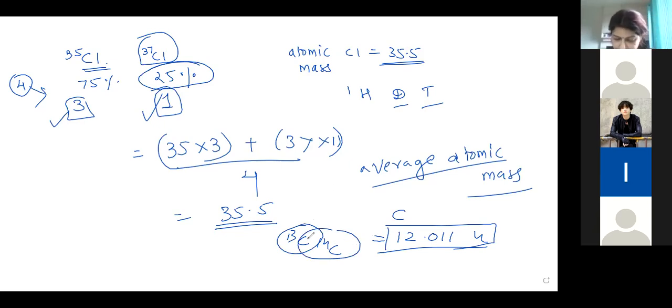Clear with this concept? Basically, in the periodic table of the elements, the atomic masses mentioned for different elements are actually their average atomic masses. But for practical purposes, the average atomic mass is rounded off to the nearest whole number when it differs by only a very small fraction. So for carbon, average atomic mass is 12.011 u, we just round off to write 12.0.